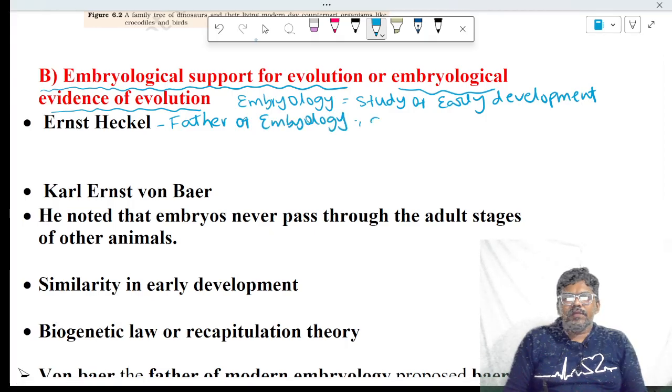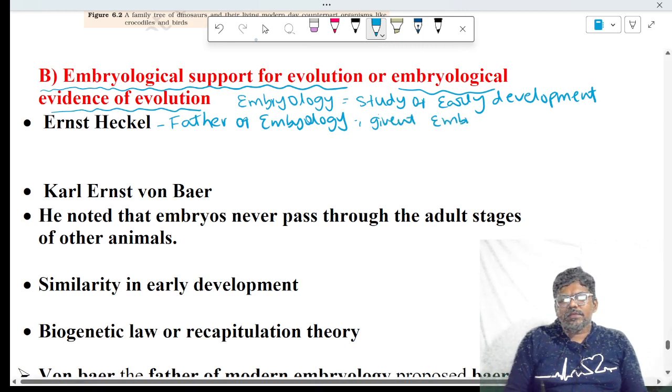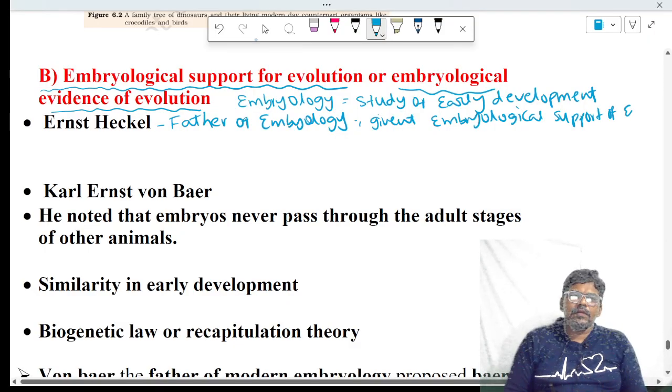And he even gave embryological support of evolution. Embryological support of evolution was given by Ernest Haeckel. How did he give it?